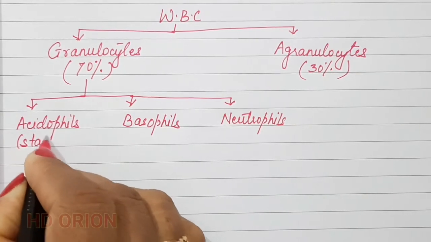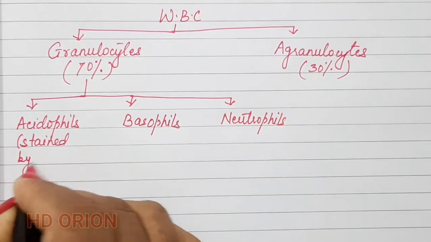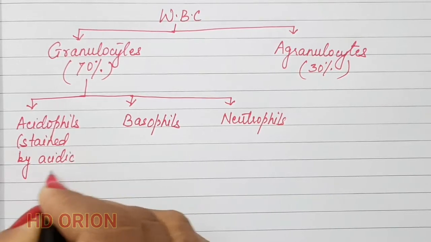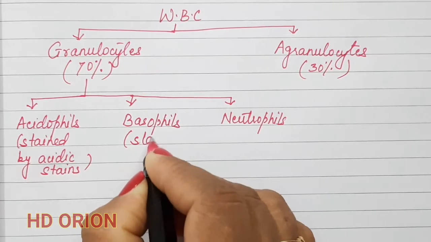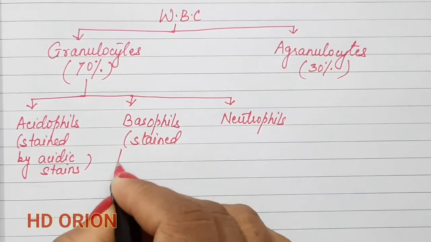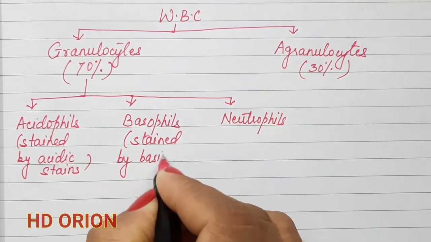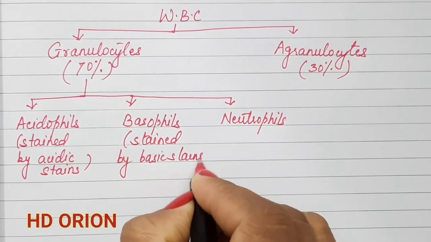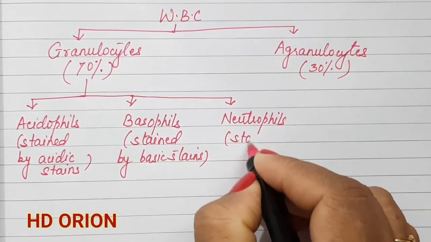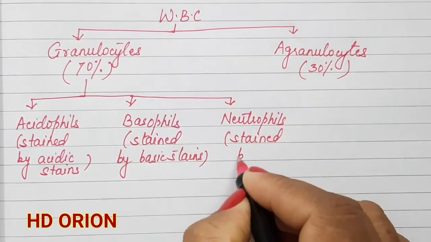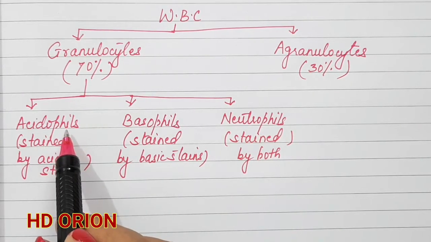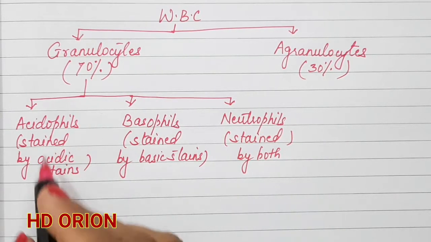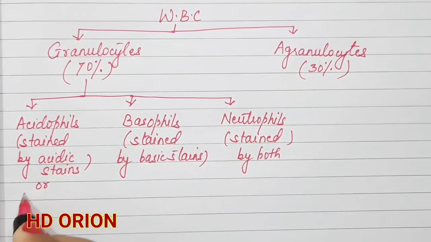These are stained by acidic stains, stained by basic stains, stained by both. One of the acid stains for acidophils is eosin, and therefore sometimes acidophils are also known as eosinophils.